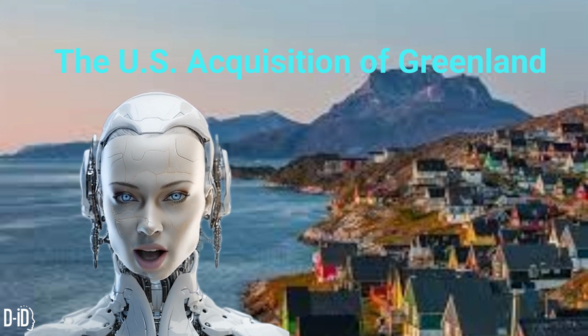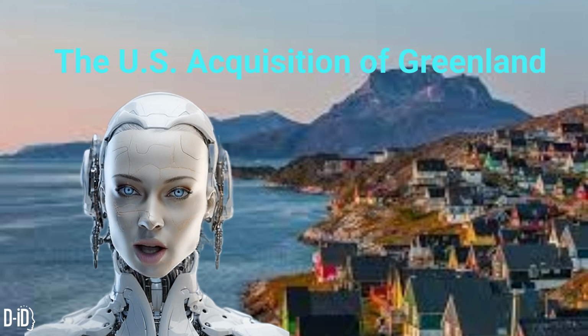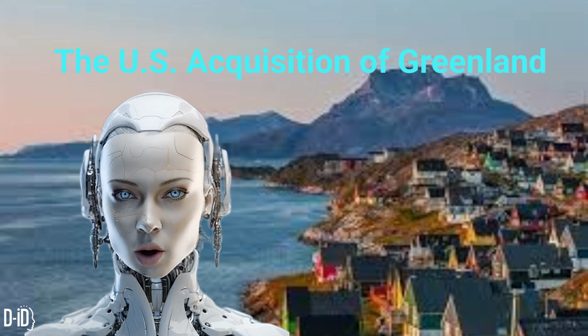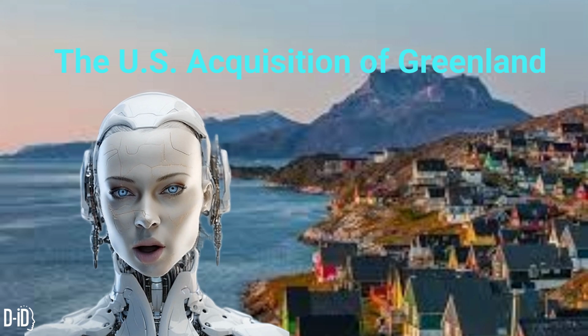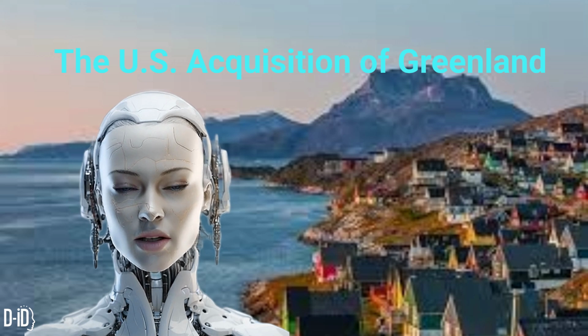Phase 2, Political Shift and Referendum, 2030 to 2040. Greenland's local government, under pressure from growing nationalist movements and U.S. lobbying, pushes for full independence from Denmark. After years of negotiations, a referendum is held, and Greenland votes for independence.